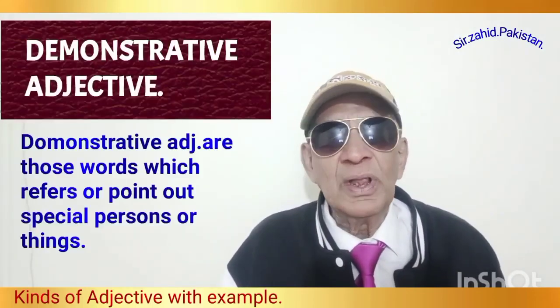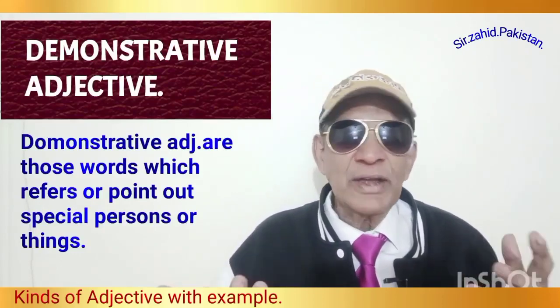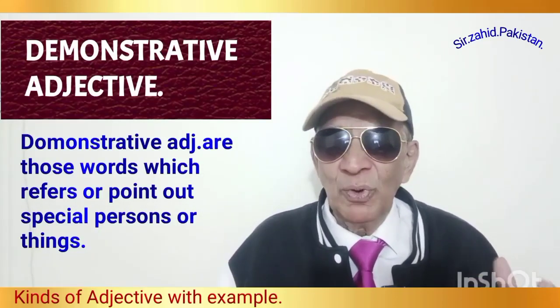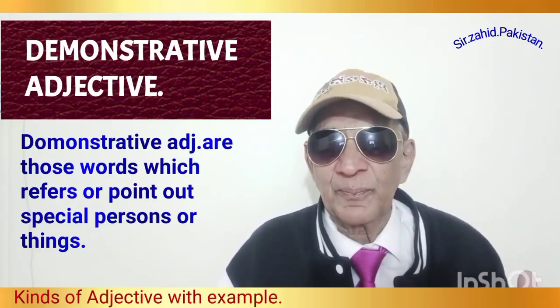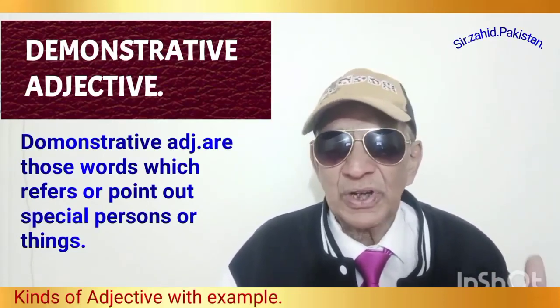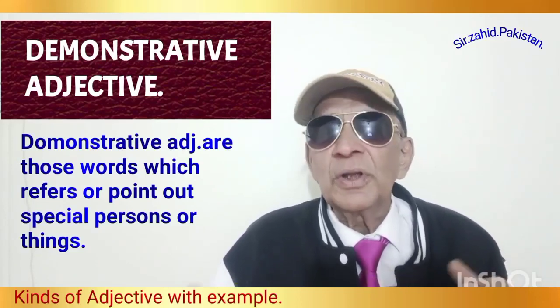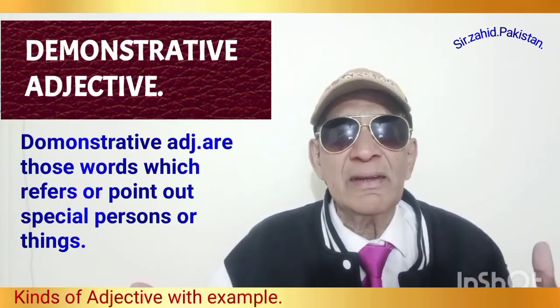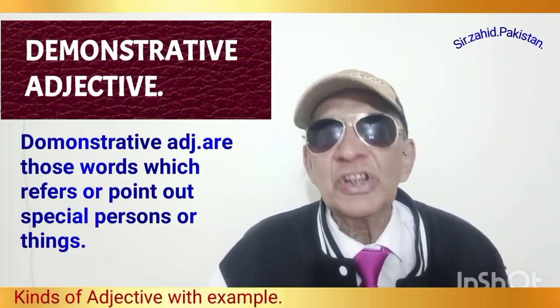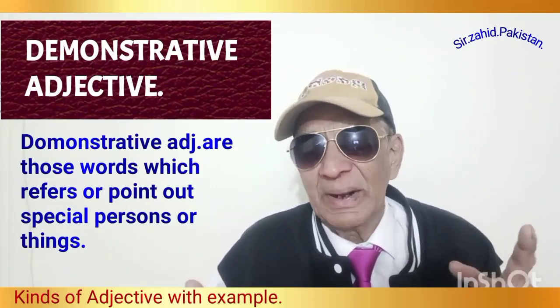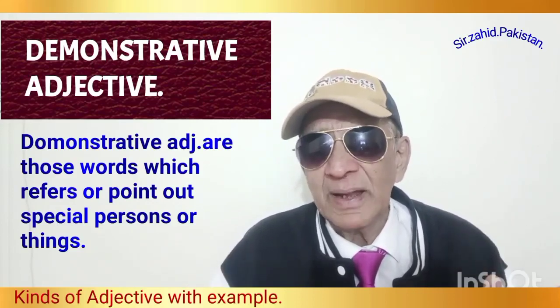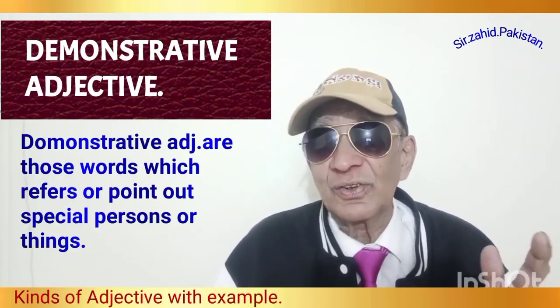Now try to understand one more, that is demonstrative adjective. What is demonstrative adjective? Demonstrative adjectives are those words which refer or point out a special person or a special thing.